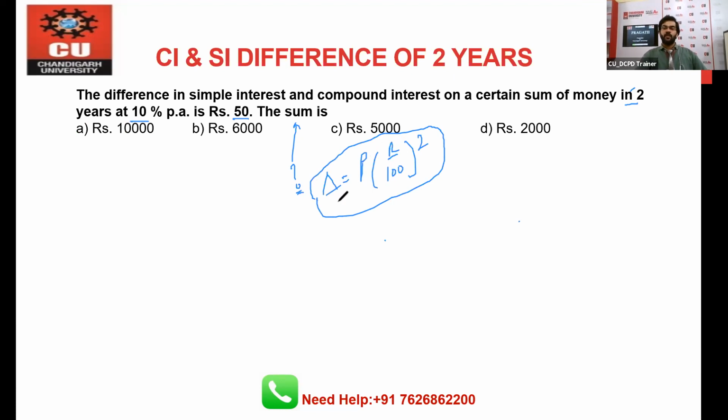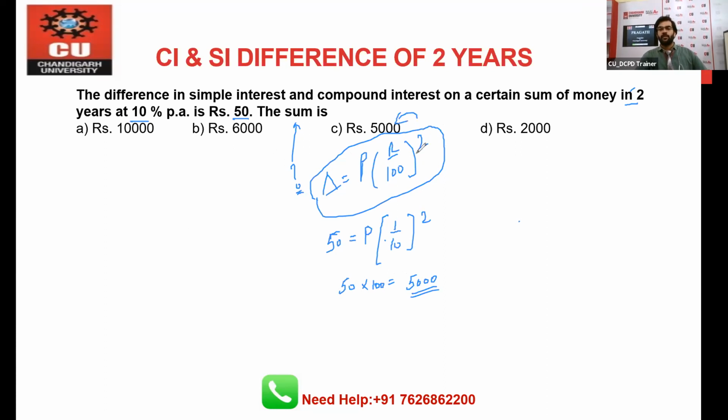The same. You will say the difference is 50 here. Principal we have to find out. Rate we have 10 by 100. This is 10, 1 by 10, 2. So 50 multiply 100, so this will become 5,000. And this is your principal. And C is the option.